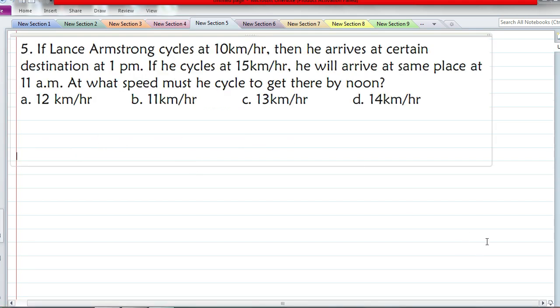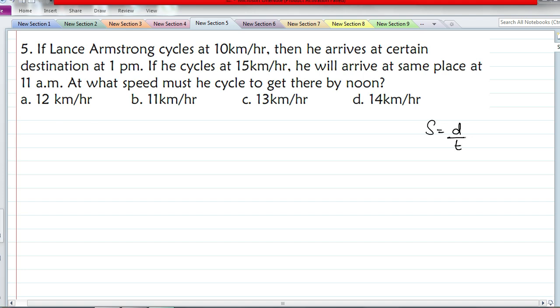The next question is, if Lance Armstrong cycles at 10 km per hour, he arrives at a certain destination at 1 p.m. If he cycles at 15 km per hour, he'll arrive at the same place at 11 a.m. At what speed must he cycle to get there by noon? Wherever we have 3 quantities like this, speed is equal to distance by time.